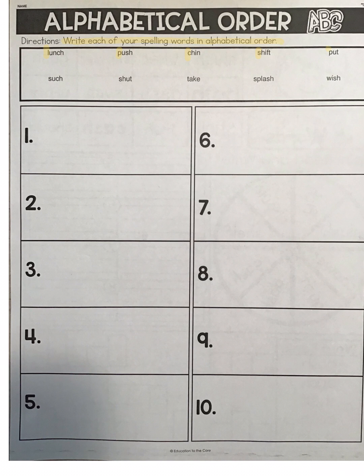Put, P. Next row, such, S. Shut, focusing on the S. Take, focusing on the T. Splash, focus on the S. And wish, focusing on the W.